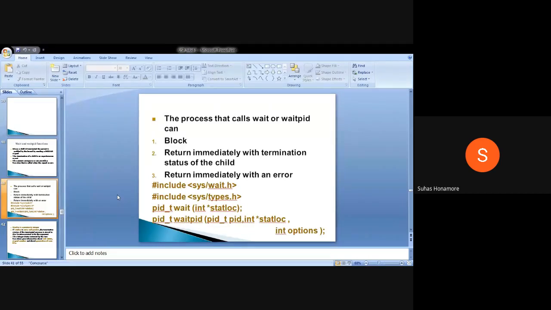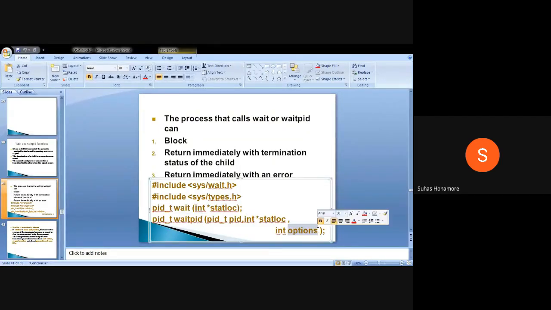If any change happens in that state, it will return, depending on the options you pass here. If you pass 0, it will return only when the child is terminated. If you pass some different option, for example if it is waiting for IO, it will return.